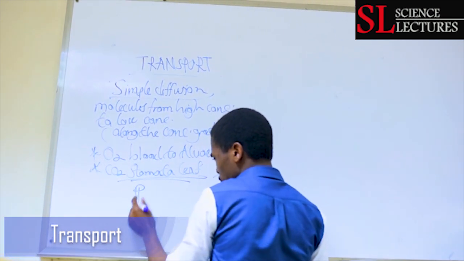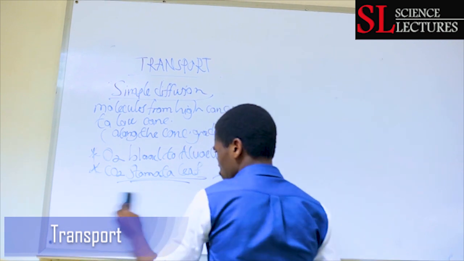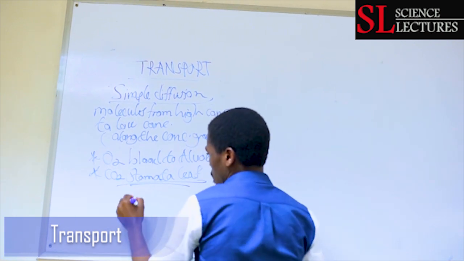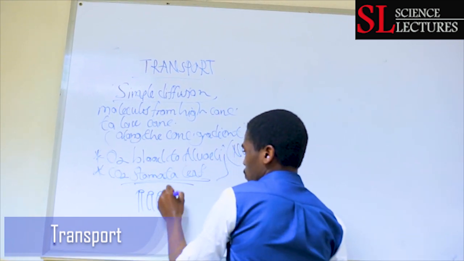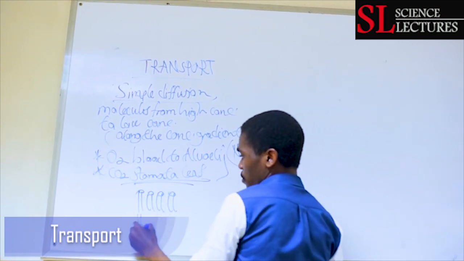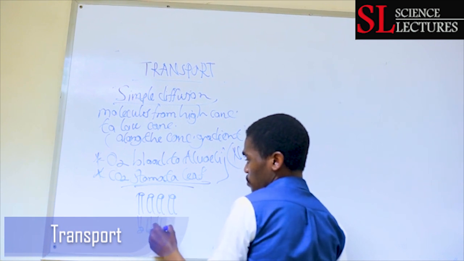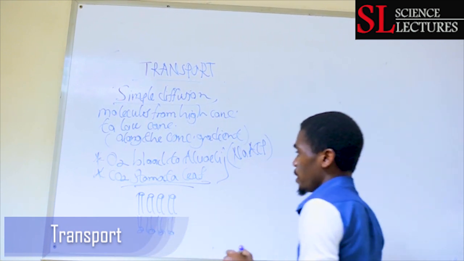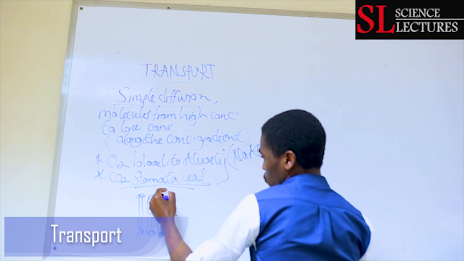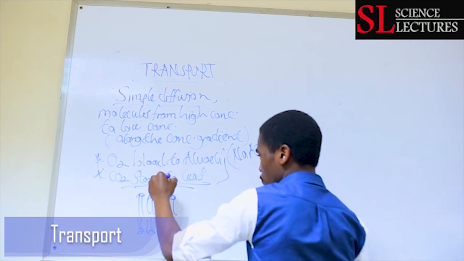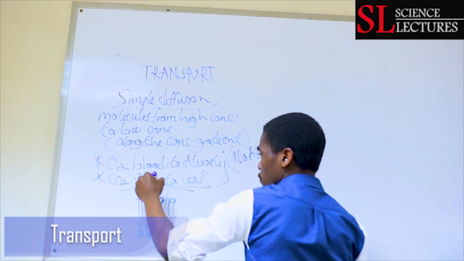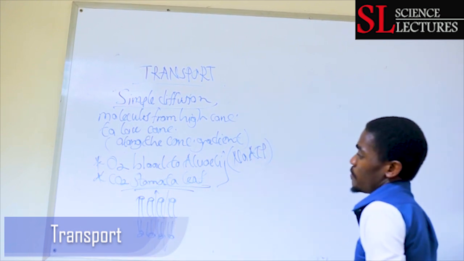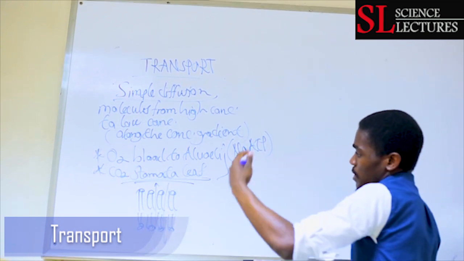If we have our cell membrane, remember transport occurs along the cell membrane. Those are the phospholipids, a phospholipid bilayer. If it's simple diffusion, molecules will just enter and leave the cell without the aid of anything. They will just pass through the cell.